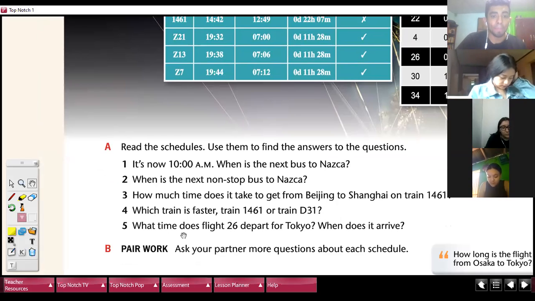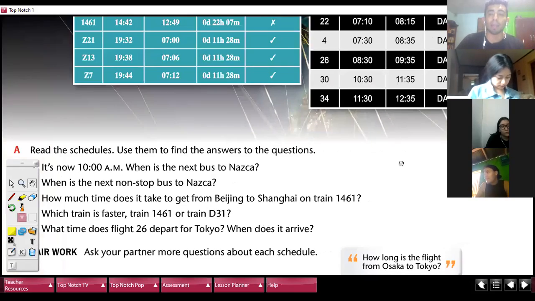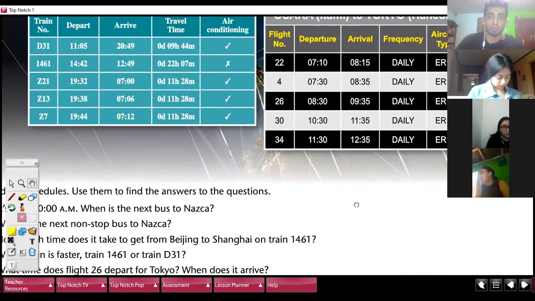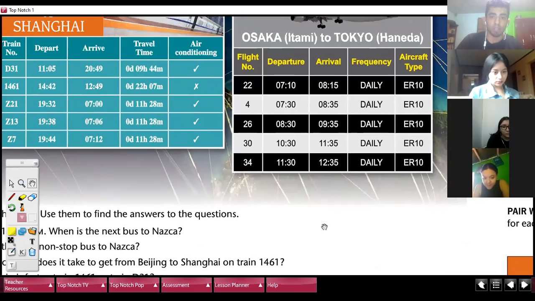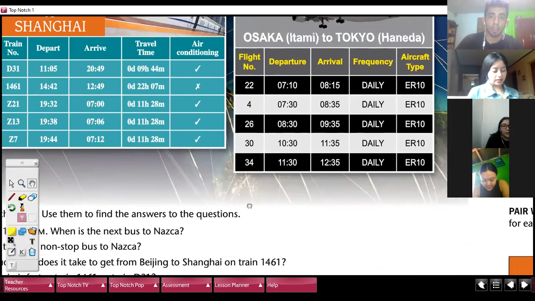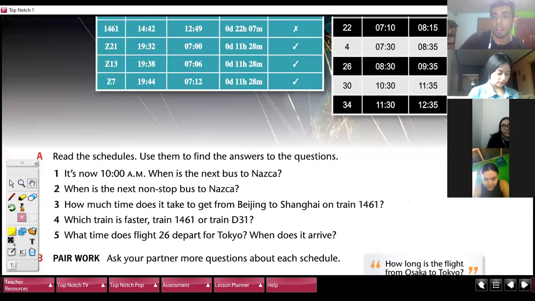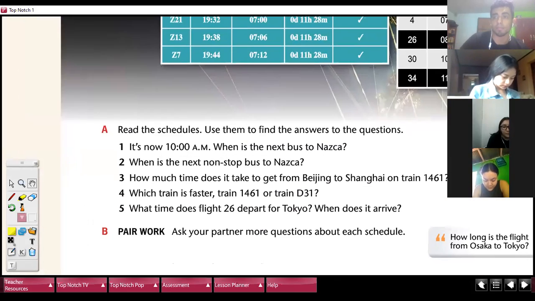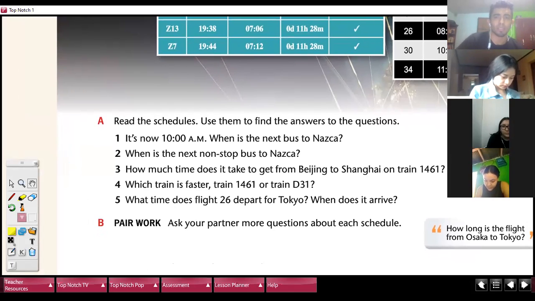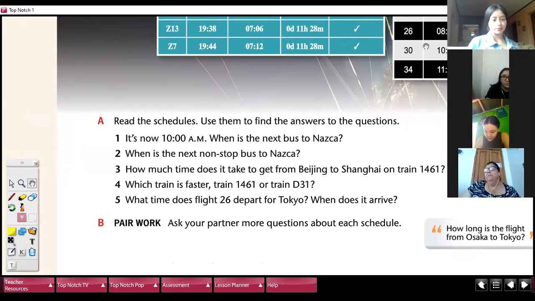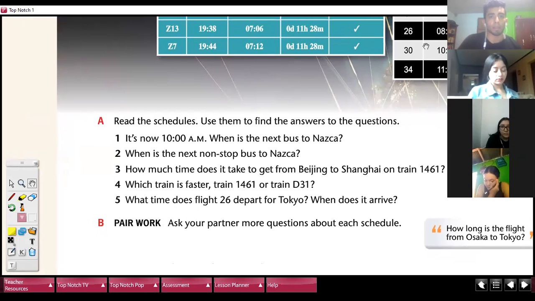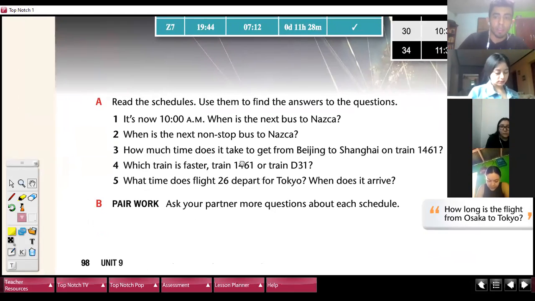What time does flight 26 depart from Tokyo? At what time does it arrive? At 9:35. Exactly. It's just like an hour. It's like going from Tegucigalpa to Roatán. It's just 1 hour by airplane. Okay? Very good, people.